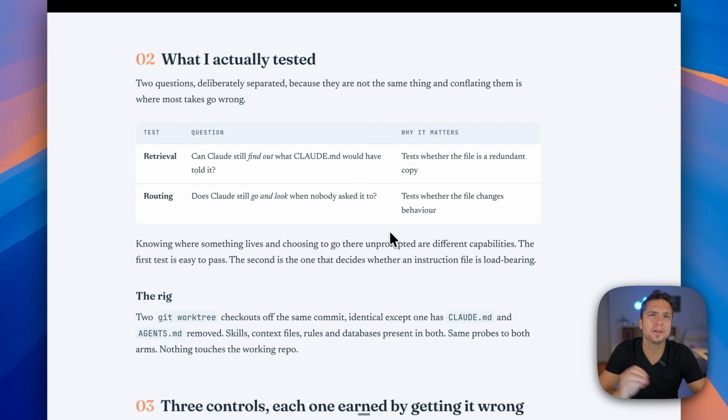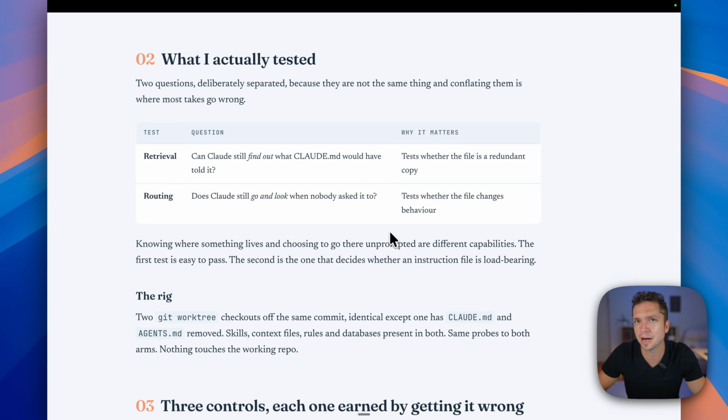So something else to note before I tell you what we were actually testing is that when Boris is talking about this, he's talking about it from the perspective of using Claude Code, meaning for software development. What most of us are doing here with an AI operating system is a little bit different, because we have our own version of a harness that shapes the way that our AI behaves in this environment.